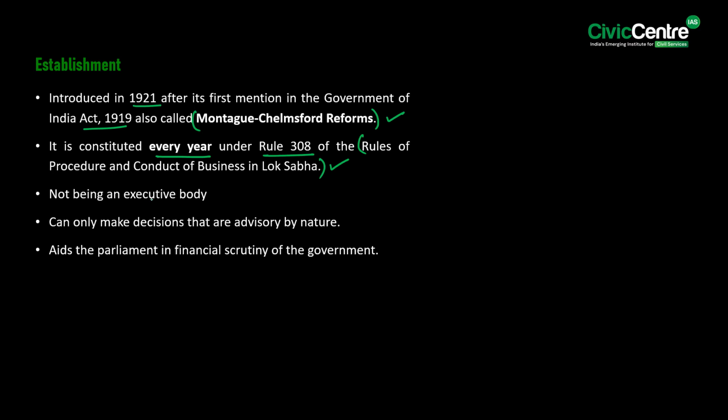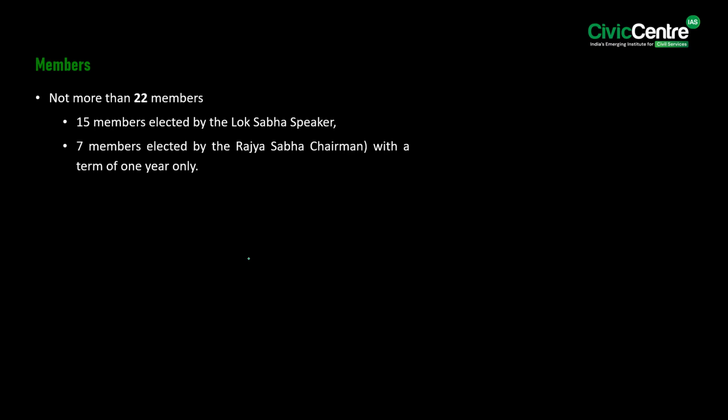Further, it is to be noted that the committee, not being an executive body, can only make decisions that are advisory by nature. Further, the Public Accounts Committee aids the Parliament in financial scrutiny of the government. Know that it comprises of not more than 22 members. 15 members are elected by the Lok Sabha Speaker and 7 members are elected by the Rajya Sabha Chairman with a term of only 1 year.